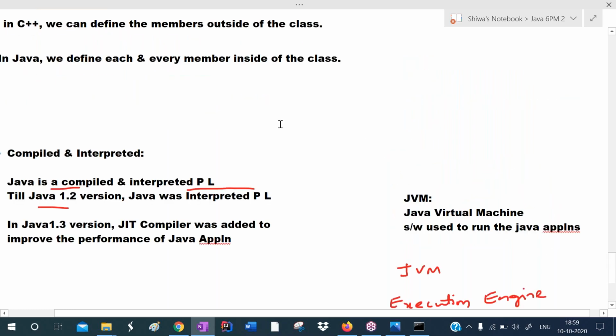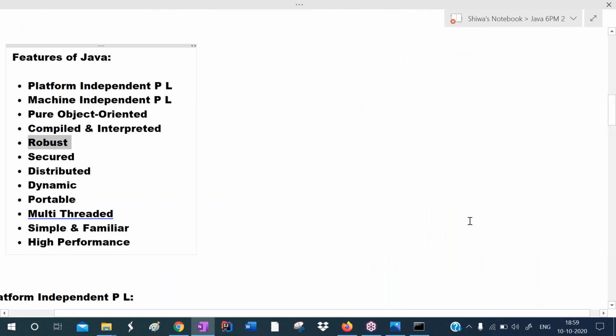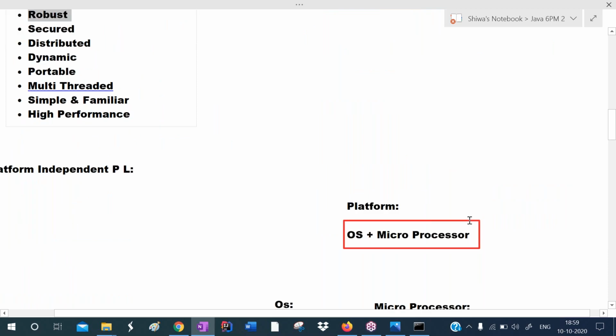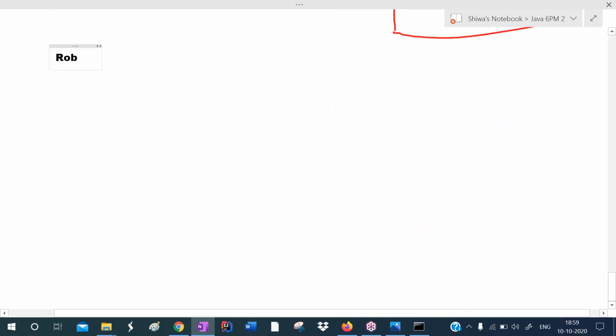Okay, so next feature, and after explaining this, I will stop the session. I'm calling Java the robust programming language. Robust means strong. So Java is a strong programming language. We are calling Java a strong programming language because of two reasons. What are those two reasons?